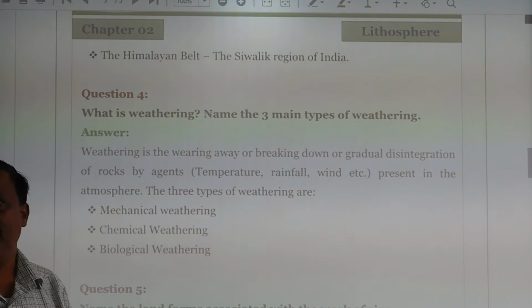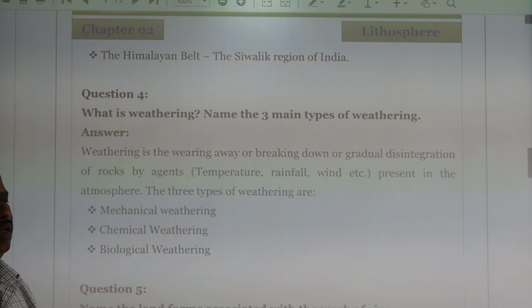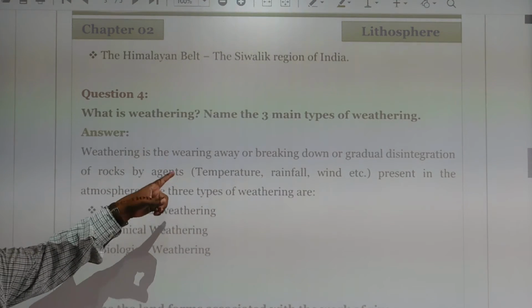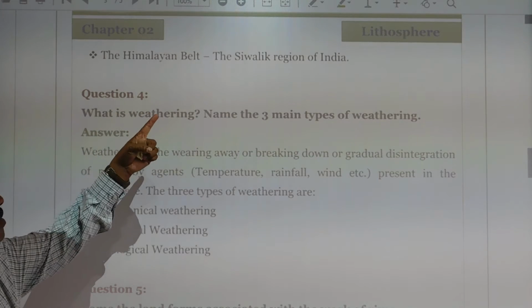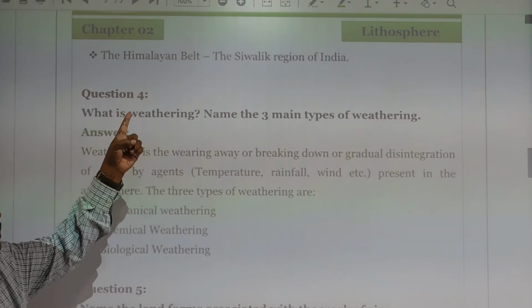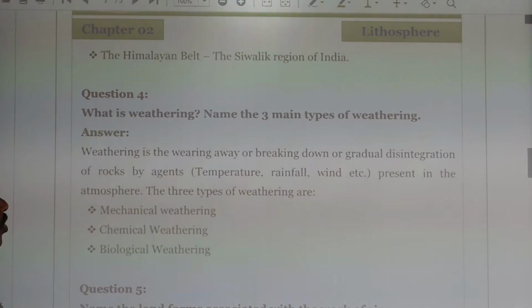In the Himalayan belt, there are the higher mountain place, the middle layer mountain place: the Lesser Himalaya, the Higher Himalaya and the Shivalik belts. So these Shivalik belts are the region of India that is the Himalayan belt earthquake zone.